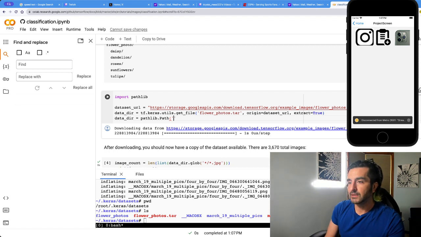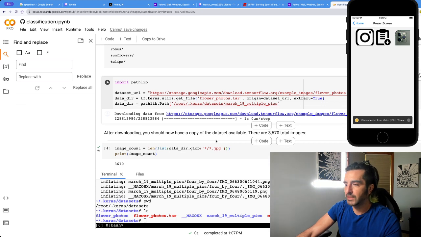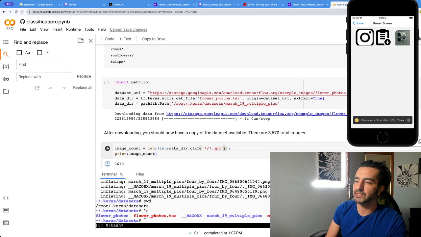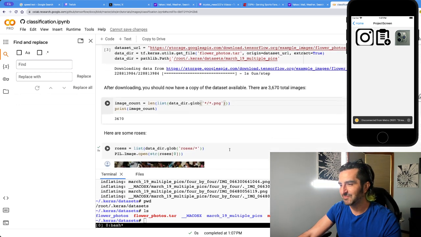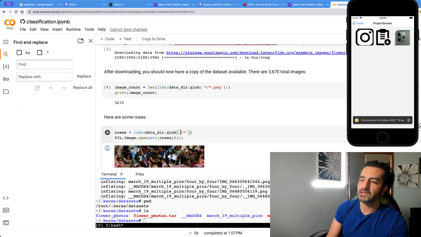Okay, here we go. Let's go root, .keras, datasets, March 19th. Multiple picks. What a stupid name I created. You get 0 points for playing. You do not pass go. Do not collect $200. Okay, let's go PNG here. Do you guys know what that reference is? If you do, throw it in the chat. So let's change this to 4x2. That's the name of my folders.